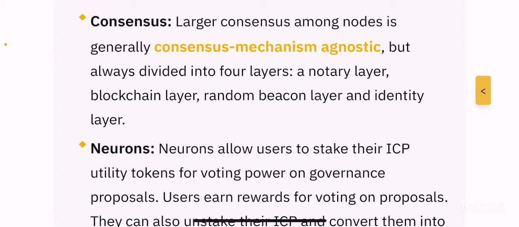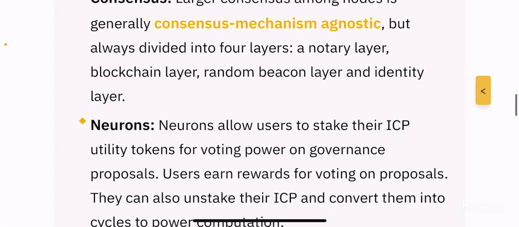Again, they are going in depth. Consensus is basically how the network comes to a decision, right? Again, it has 4 different layers within the consensus mechanism, and these are the 4 layers that are shown on the website.